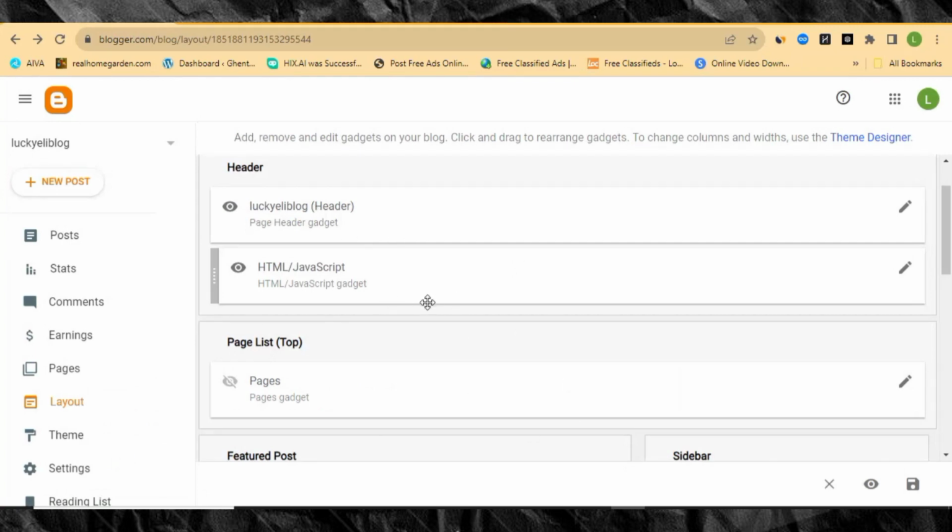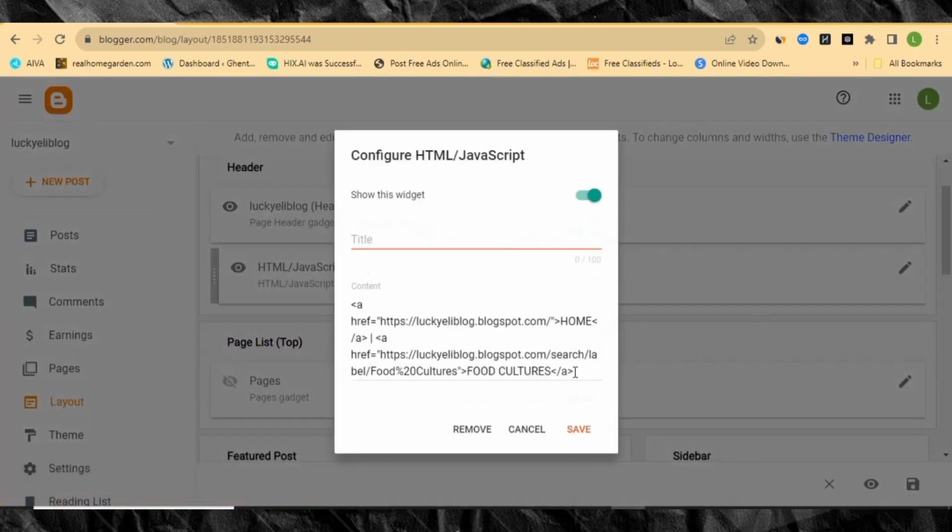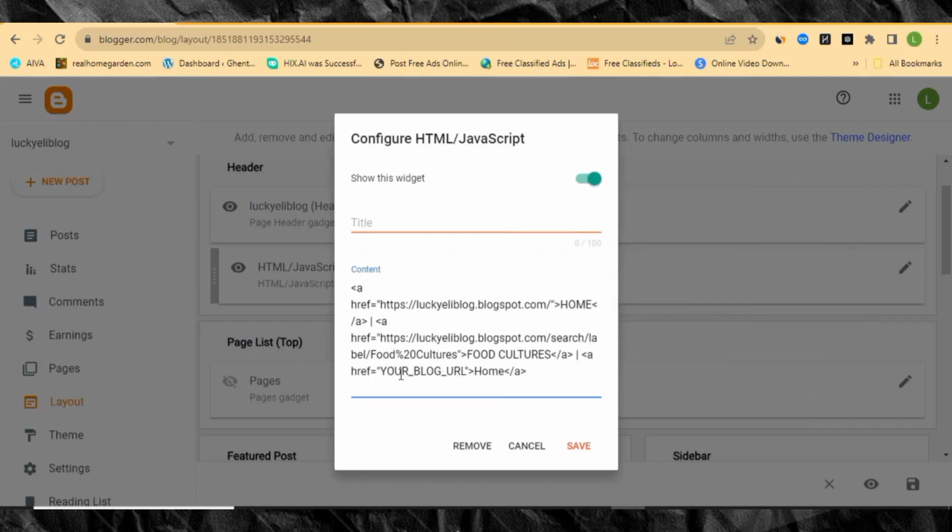Let's edit the code again, and then we are going to leave space over here. Then we bring slash, and then we leave space again. Then we're gonna paste the code there again. And remember, this part of the code that says your blog URL is the URL of the category that we want to add, or the label that we want to add.